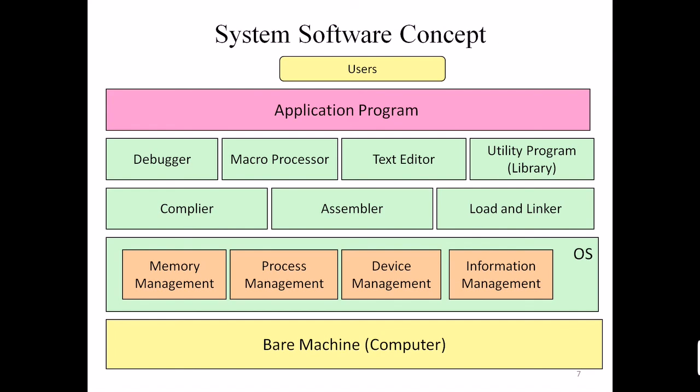On top of that, you'll have your other system software, that is compiler, assembler, text editor, which come with your operating system. When you install your operating system, all this will be installed, and on top of it there will be application programs installed by the user of their choice.